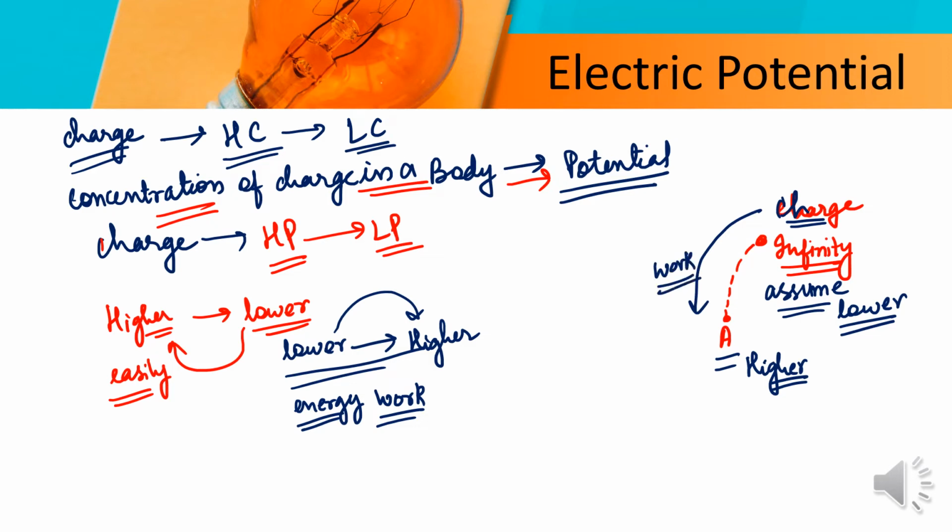The work done to bring a unit positive charge from infinity to that point is known as electric potential. So if we bring this charge from infinity to point A, we need to do some work, and the work done will be that amount of the charge only.